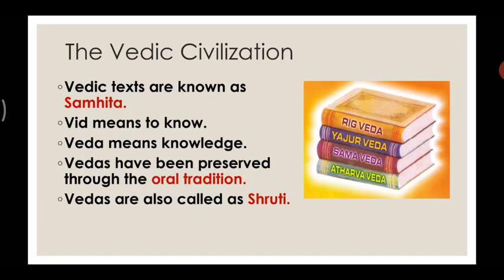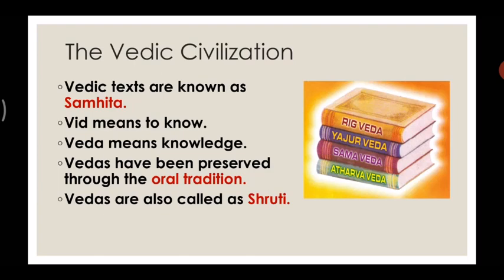Let's move forward. The Veda consisting of Richas is called Rig Veda. Different lines are called Richas. Now you can see Vedic texts are known as Samhita. Vedic texts, meaning books, are also known as Samhita. Veda, as I told you, means to know, and Veda means knowledge.